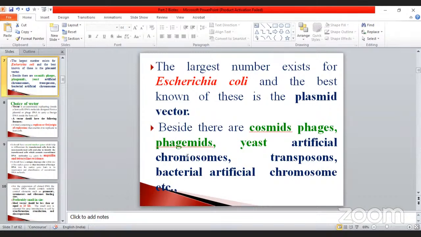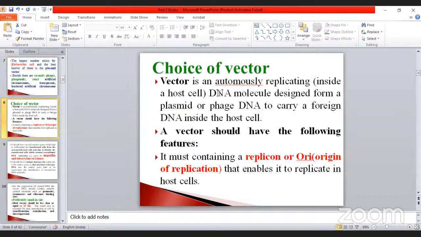Besides, there are cosmids, phages, phagemids, yeast artificial chromosomes, transposons, bacterial artificial chromosomes, etc. These are all known as vectors. Particularly E. coli is the most important one. A vector is an autonomously replicating DNA molecule inside the host cell, designed for plasmids or phage DNA, to carry foreign DNA inside the host cell.